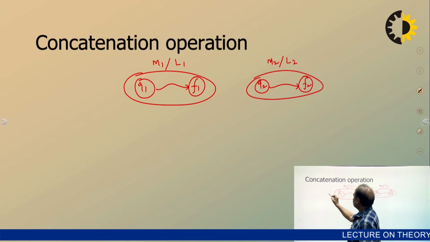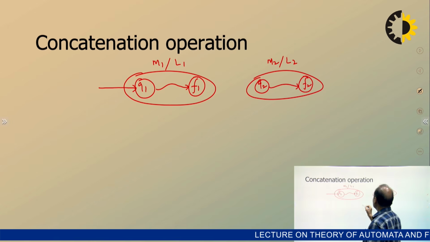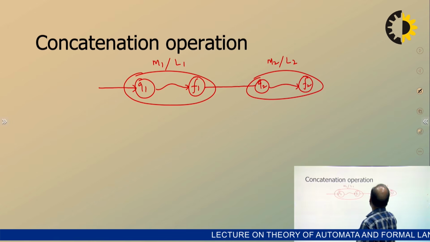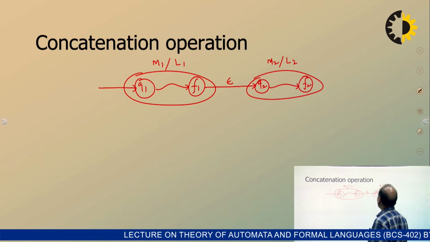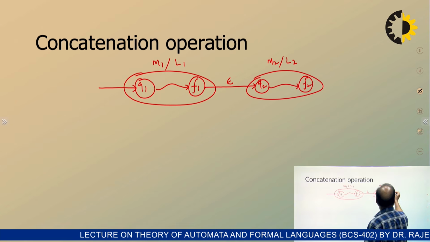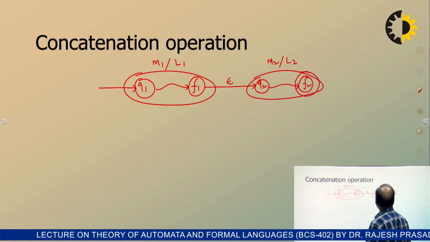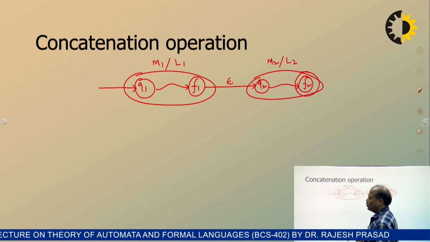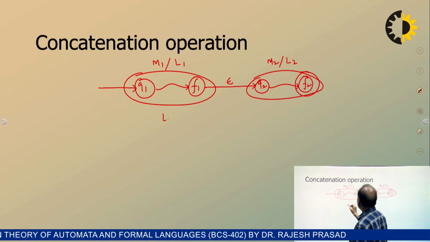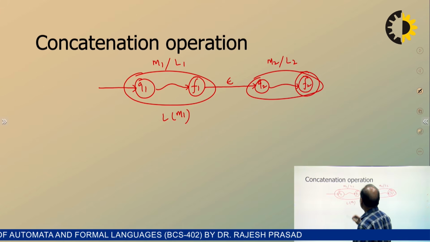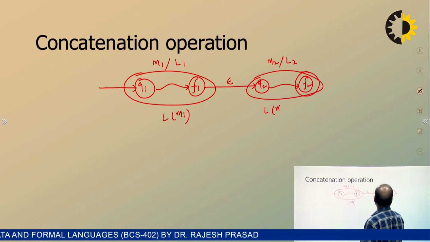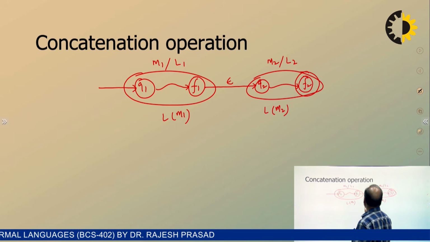In order to get the concatenation, keep Q1 as the starting state. From the final state of the first machine to the starting state of the second machine, make epsilon transitions, and make F2 the final state. So you can see that this accepts the language accepted by machine 1 followed by the language accepted by machine 2. Of course, the entire diagram is accepting L1 dot L2.